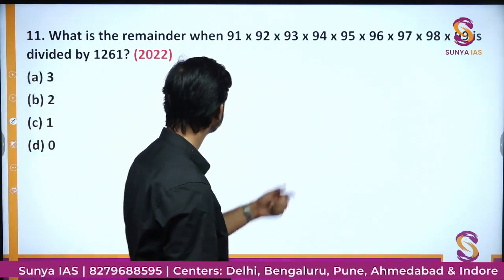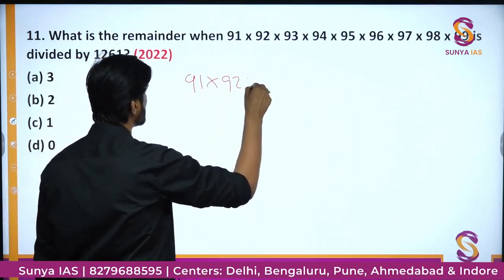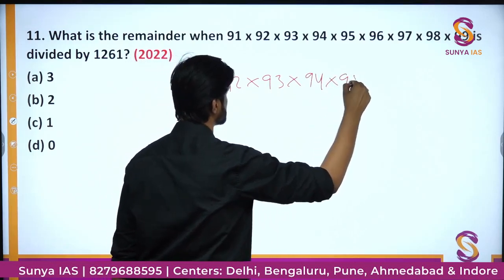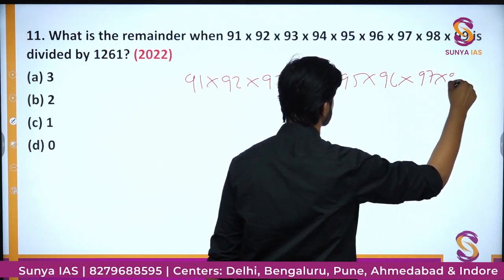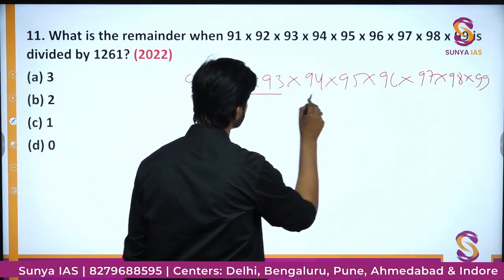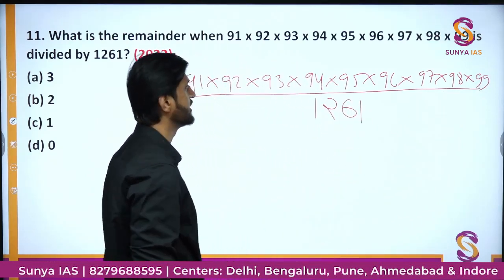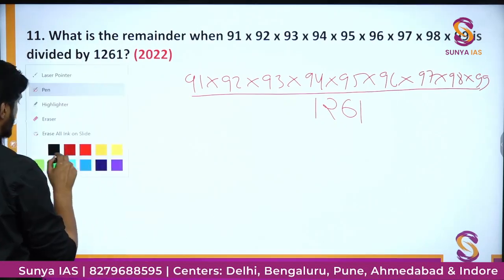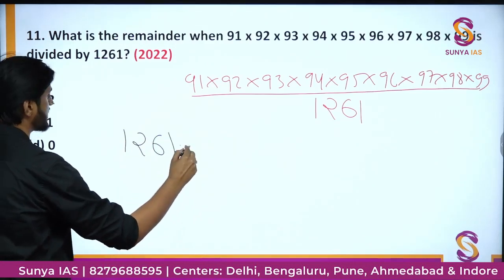And so we have the first case here. We have the product 91 into 92 into 93 into 94. All the numbers are there. And now we are dividing this particular number by 1261. So what will be the remainder? Some of you might be surprised by looking at 1261. What we have to do is try to just factorize this particular number.